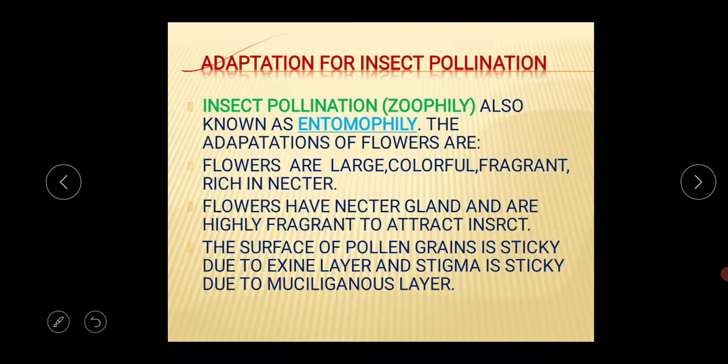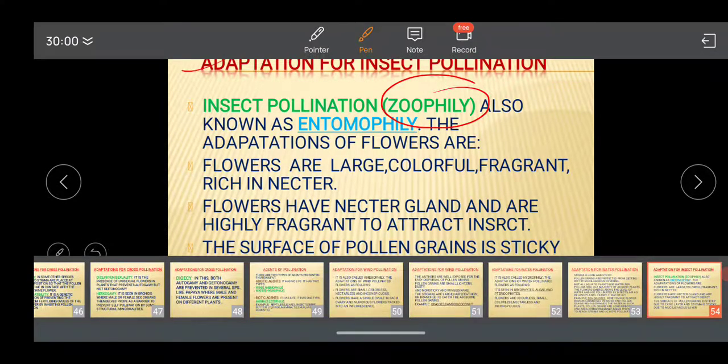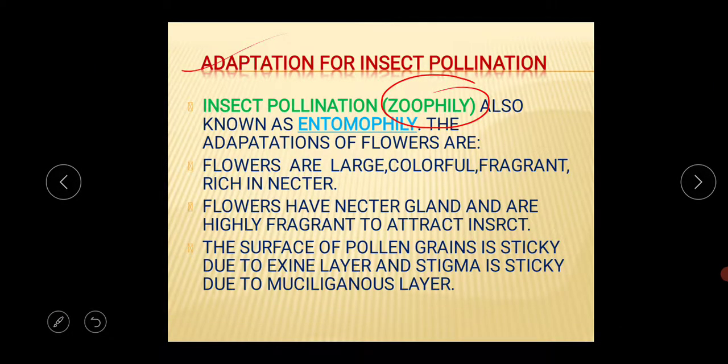Last is the adaptation for insect pollination. Insect pollination is called zoophily and it's also known as entomophily. What is the meaning of entomophily? Entomophily means this is related with insects. The study about insects is called entomology, so that's why this is also called entomophily.